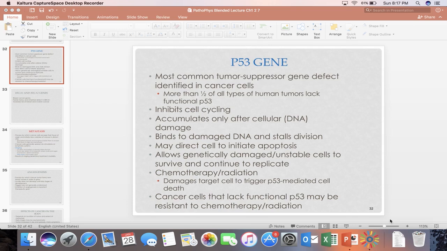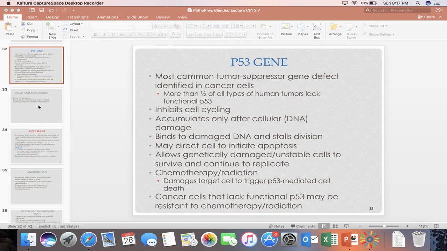The P53 gene inhibits cell cycling and accumulates after cellular DNA damage. The gene binds to damaged DNA and stalls the division. It may direct the cell to initiate apoptosis, which means programmed cell death. Without this P53 gene, genetically damaged or unstable cells survive and continue to replicate.